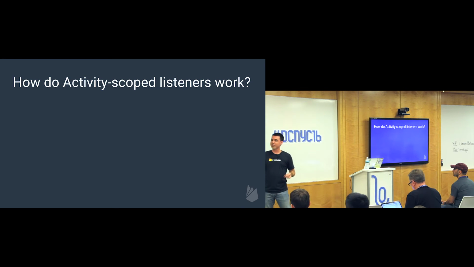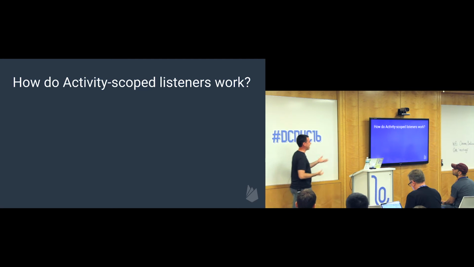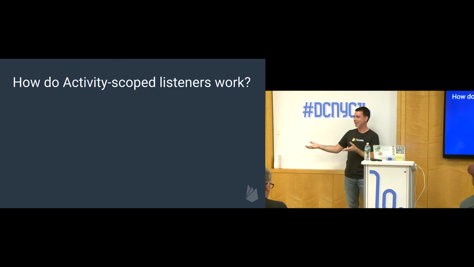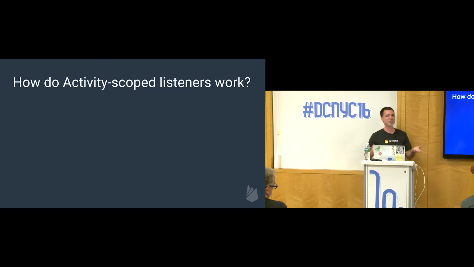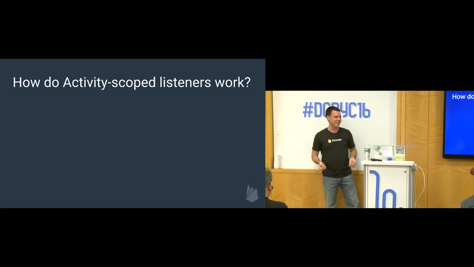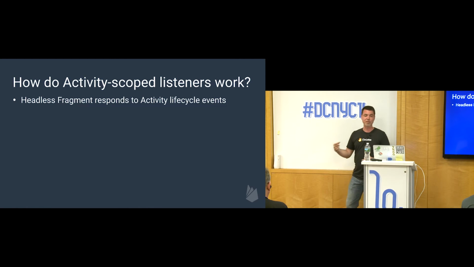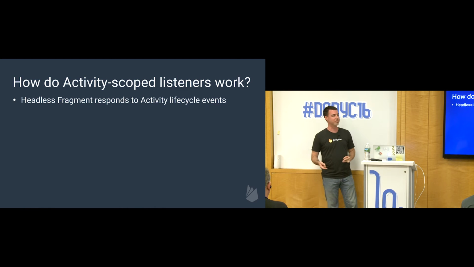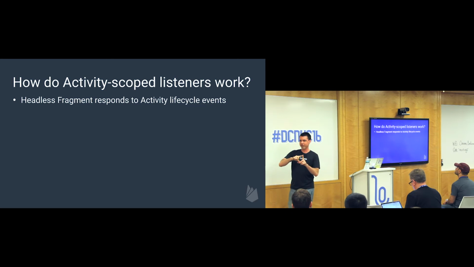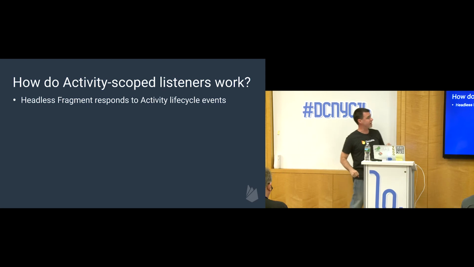So the question is, if we can't use activity lifecycle callbacks, how does the task API know if the activity is coming or going? And this is kind of an interesting thing. If you're kind of an Android nerd and you like to get down into the bowels of things, I think the solution they have here is pretty interesting. So what it does is it registers a headless fragment to respond to activity lifecycle events. So many of you probably use fragments to cordon off a part of the screen and have it be its own little reusable display unit.